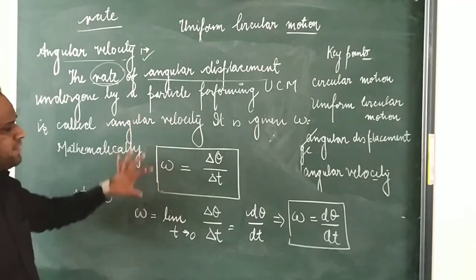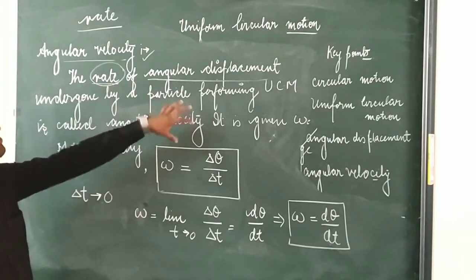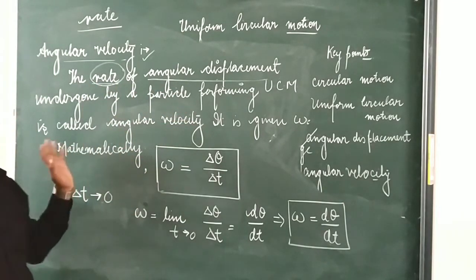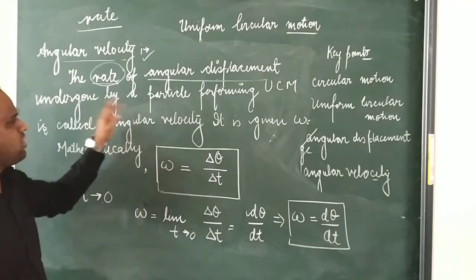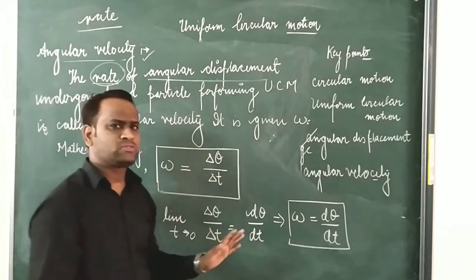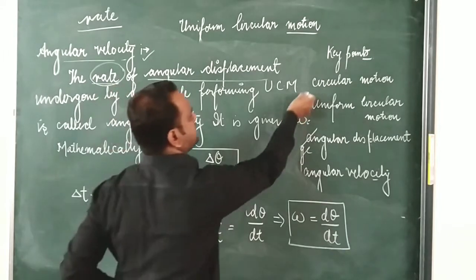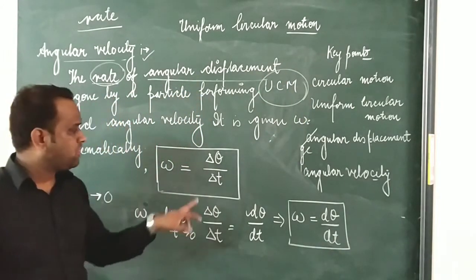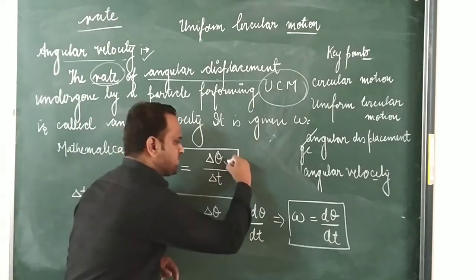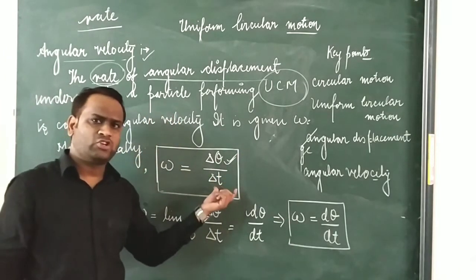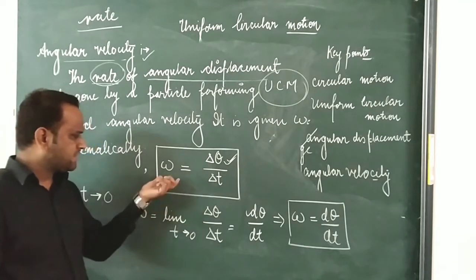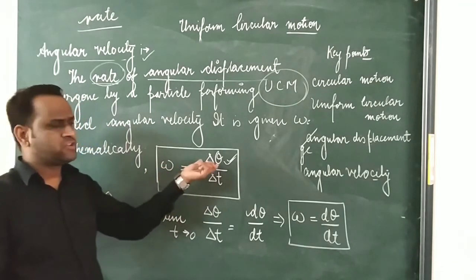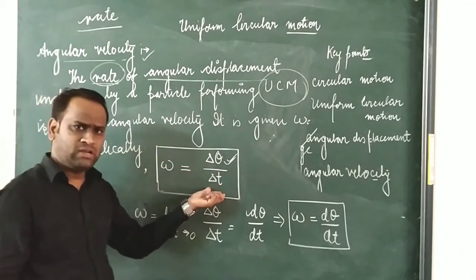What I have given you is the idea of the rate of change of angular displacement undergone by a particle performing uniform circular motion. The most essential thing is that the body is performing uniform circular motion. That's why the body will give the angular displacement theta in a specified duration of time. So we can calculate the angular displacement in the form of angle and time interval t.